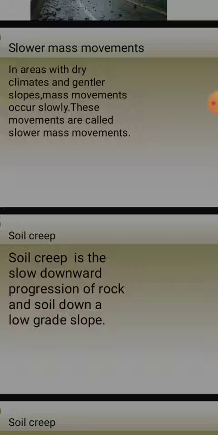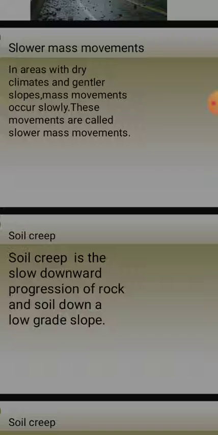And this dry climate, we know that cold deserts are also there. Hot deserts are also there. In our country, Leh Ladakh is known as a cold desert, where we cannot find any type of vegetation and there is very little rainfall. And the hot desert, the Thar desert, is in our place, Rajasthan. So in this type of area with dry climate and gentler slopes, mass movements occur slowly. These movements are called slower mass movement.